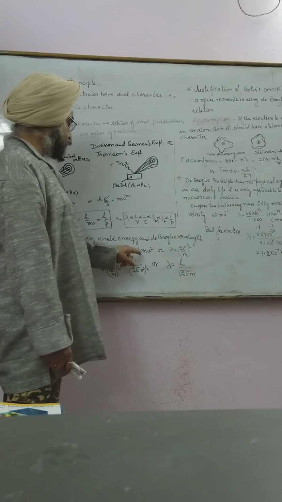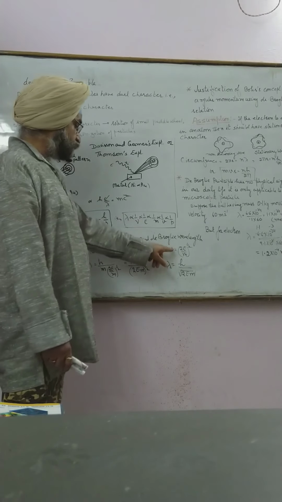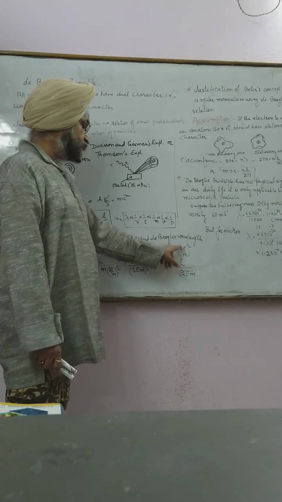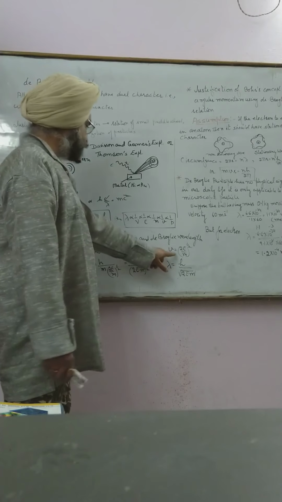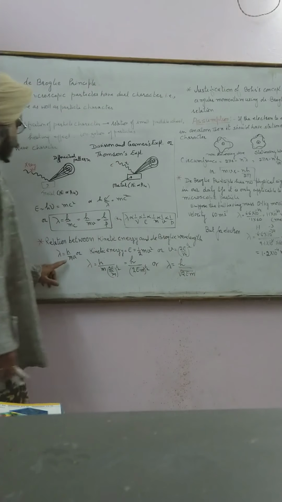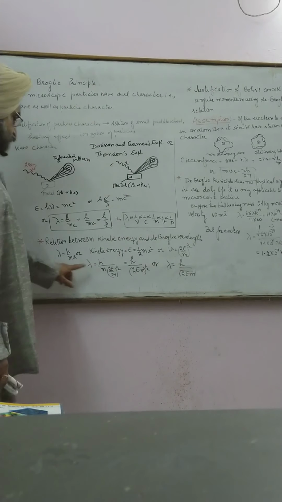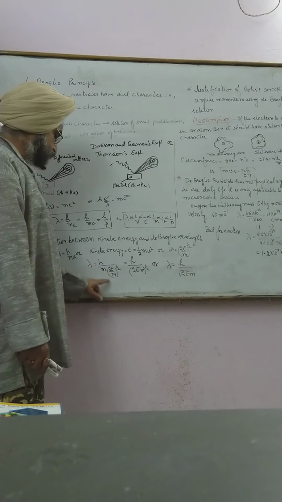Then 2E upon m is equal to v square, so v is equal to the square root of 2E upon m. Now I am putting the value of v in this relation. We get this; this is the value of v.